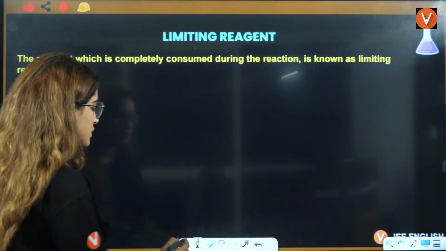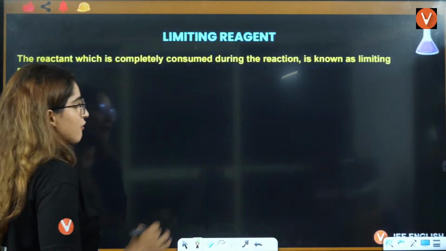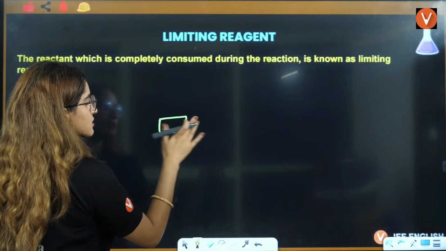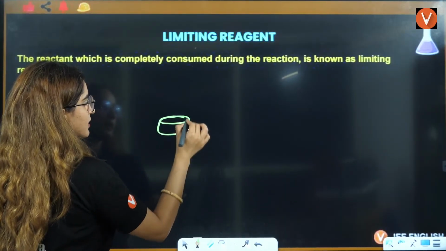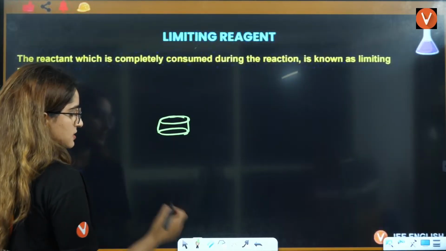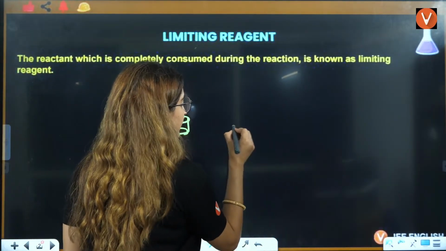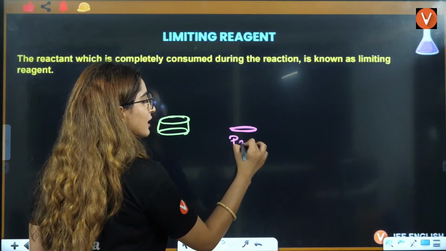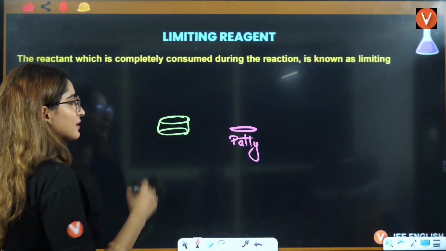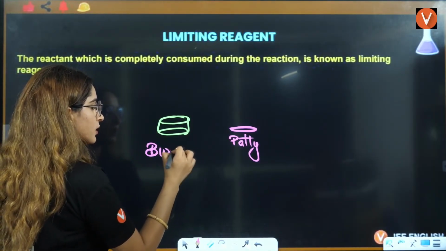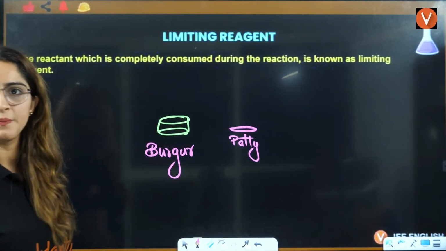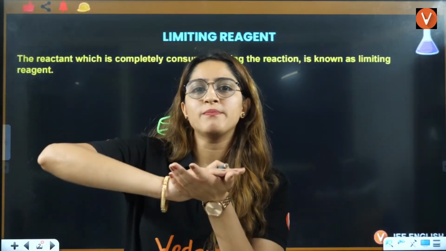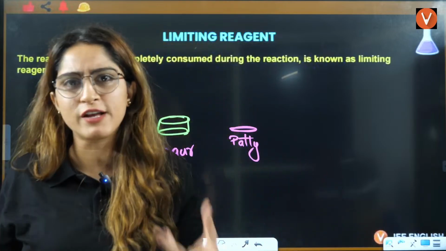So I am assuming that you have one burger, right? I don't know how to draw it, but it will look something like this. And here you have one tikki, one patty. If you have one burger, you put one patty in that burger and you have your full-fledged burger, full-fledged meal.